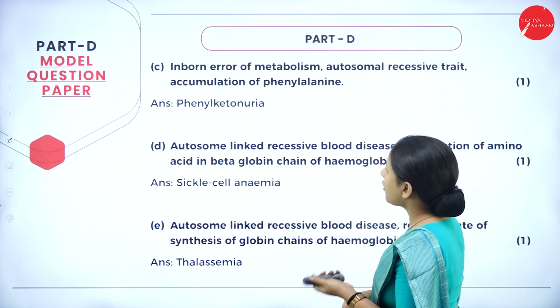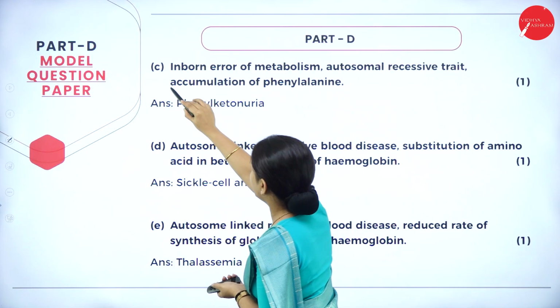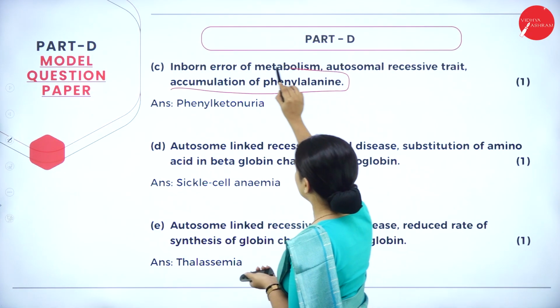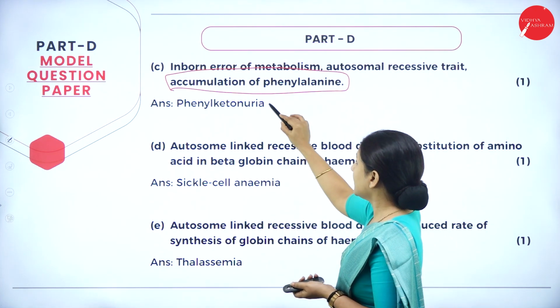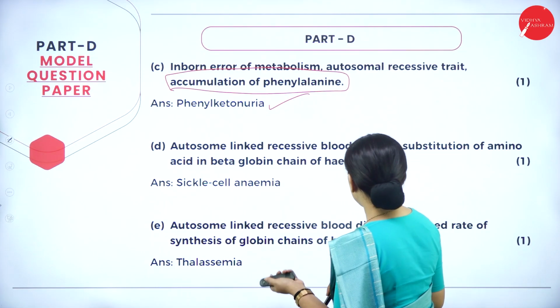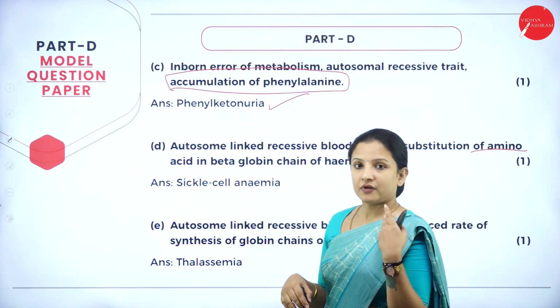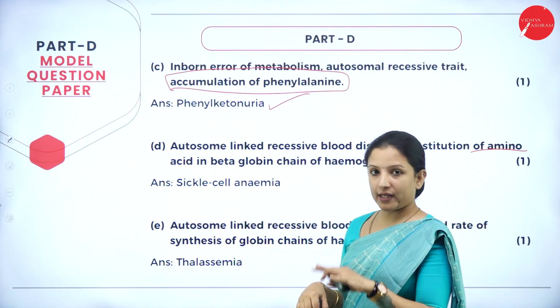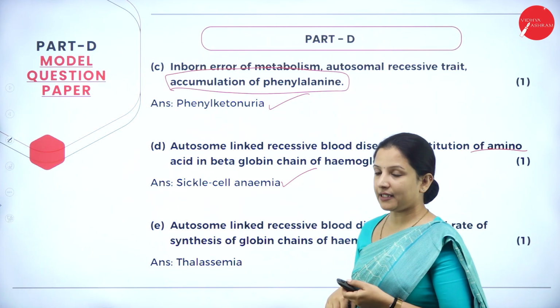Next question: an inborn error of metabolism, autosomal recessive trait, accumulation of phenylalanine. When you read accumulation of phenylalanine, you'll understand that the answer is phenylketonuria. Next one, an autosome-linked recessive blood disease, substitution of amino acid from glutamic acid to valine. That is nothing but sickle cell anemia. So the answer is sickle cell anemia.